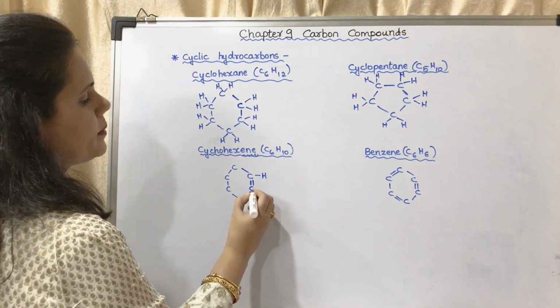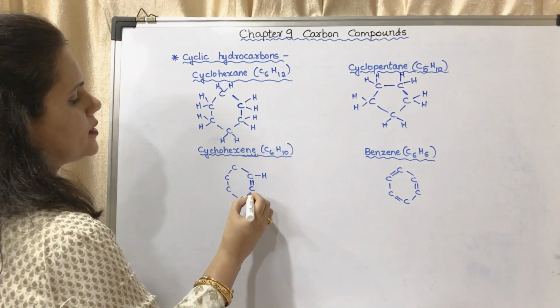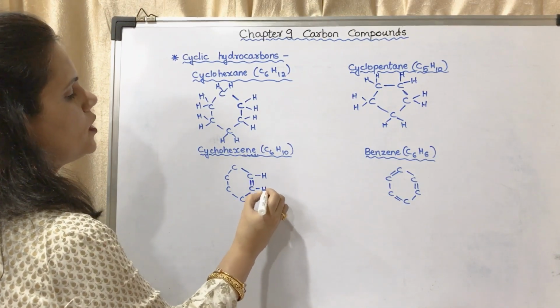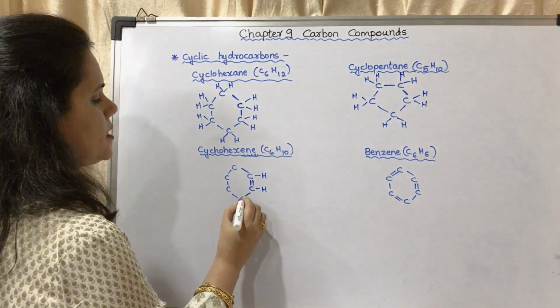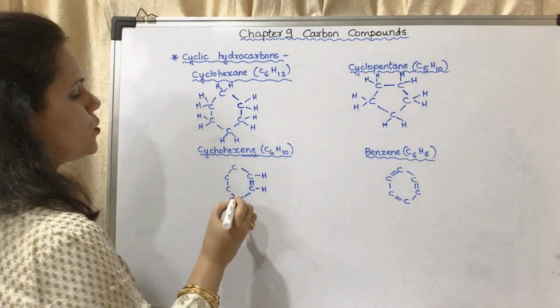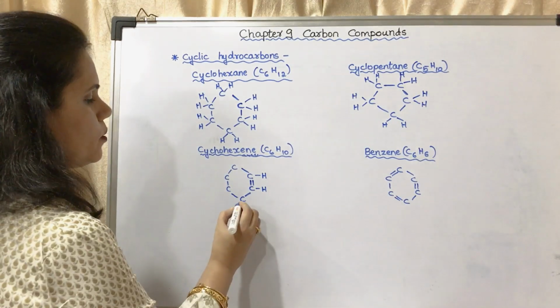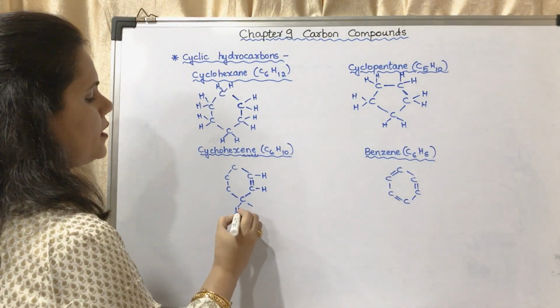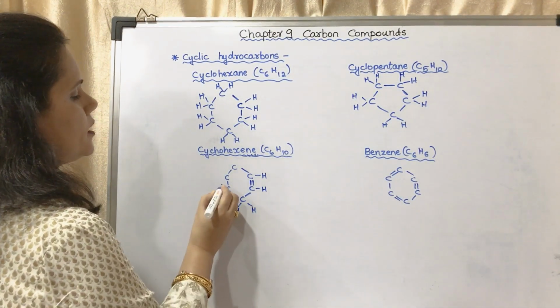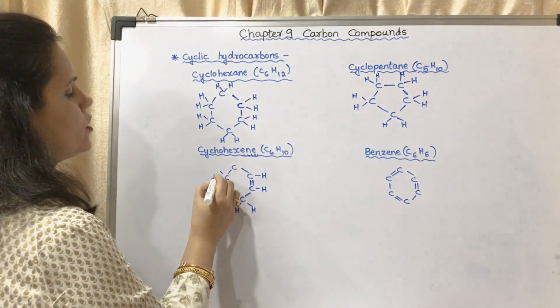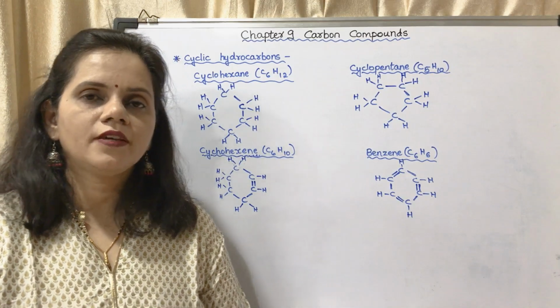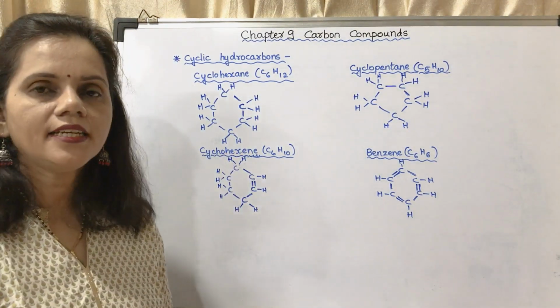Similarly, for this carbon atom also only 1 is left, so it will be having only 1 hydrogen atom. But this is having 1, 2, it is left with 2 more, so it will be having 2 hydrogen atoms. This also with 2 hydrogen atoms, this also with 2 hydrogen atoms. So this will be the structure of cyclohexene.